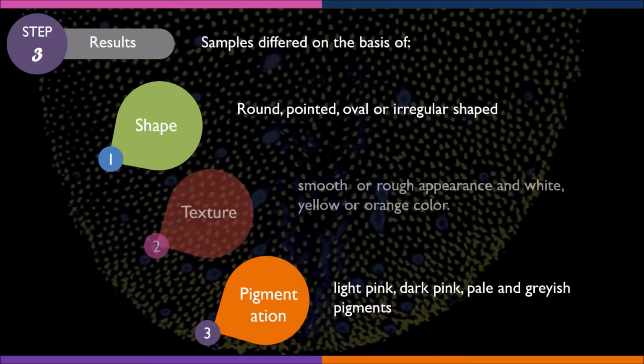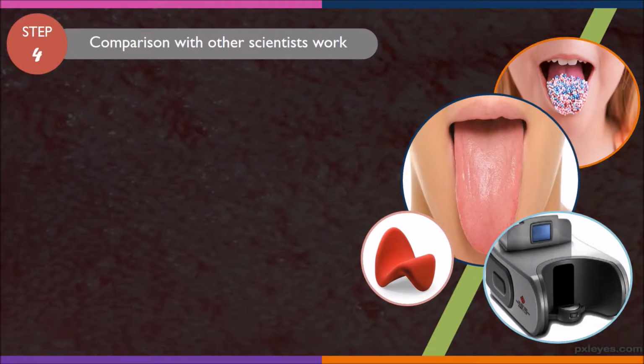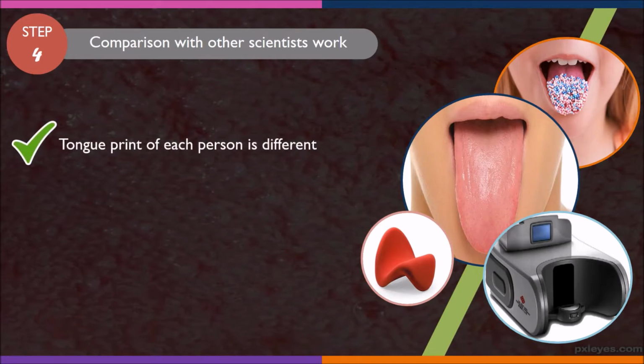Then some samples had different types of texture. Some tongues were smooth, while some had a rough appearance. Some tongues had patches of white, yellow, and orange color. The research of scientists had already explained that the tongue print of each person is different from another individual.